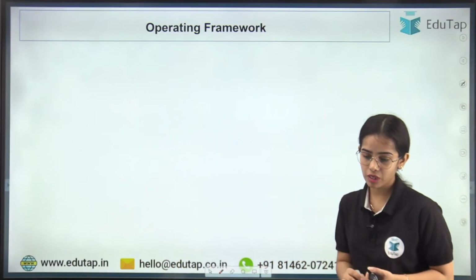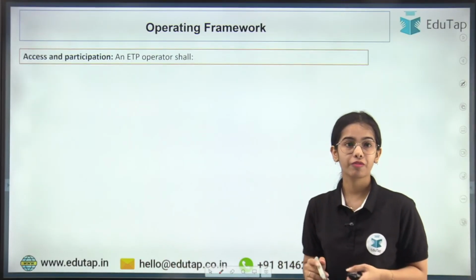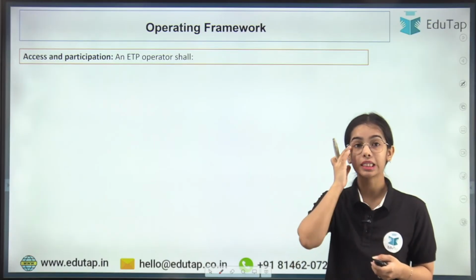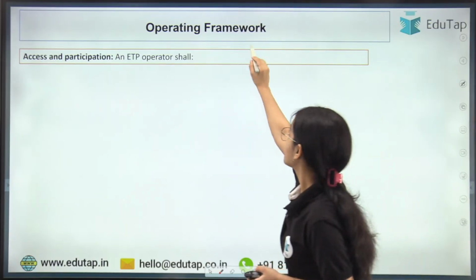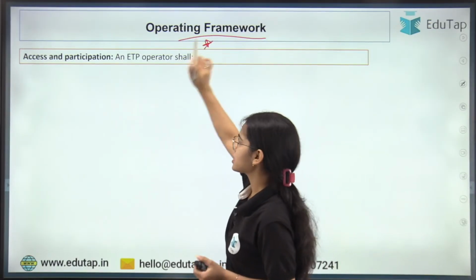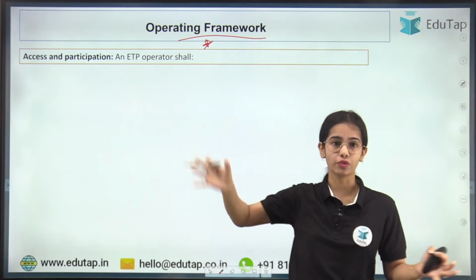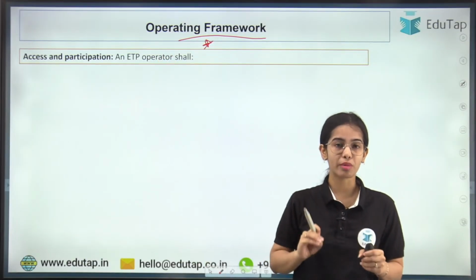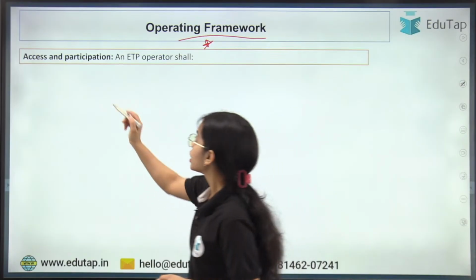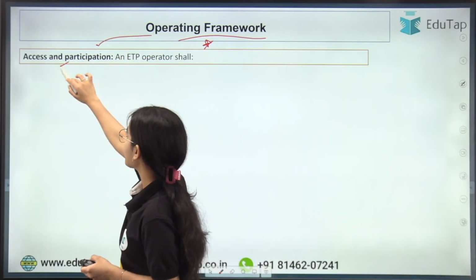Now, coming to the operating framework: access and participation in the ETP operatorship. We will discuss the basic idea of the operating framework, just the overall idea. You do not have to go too much in depth in this part. So, operating framework, access and participation.